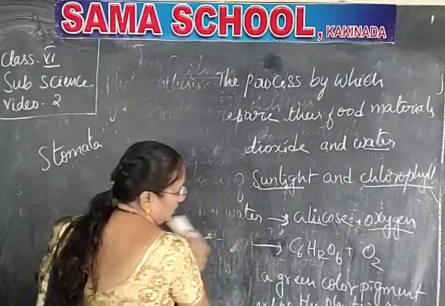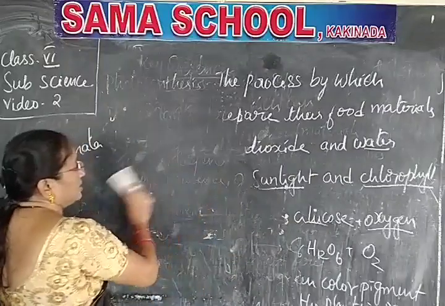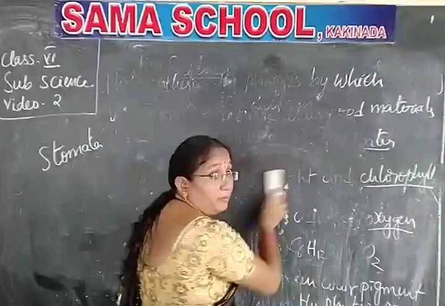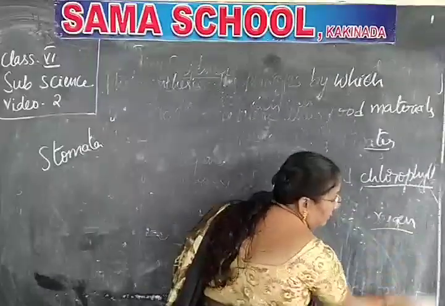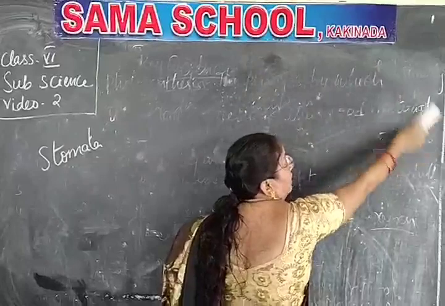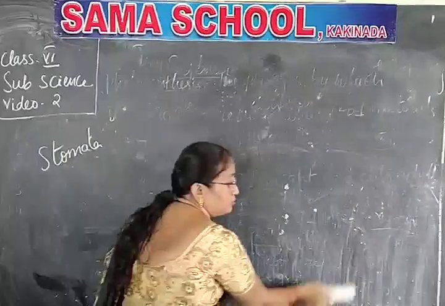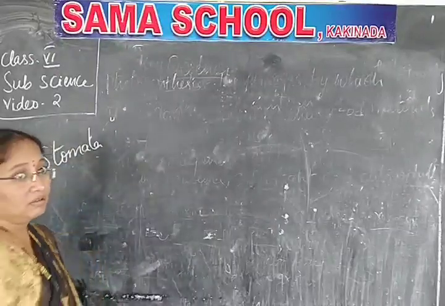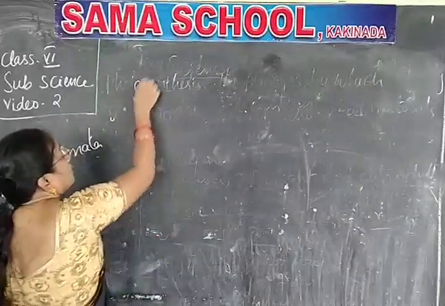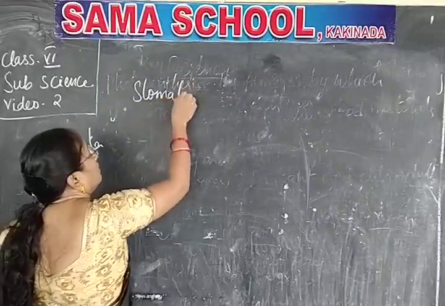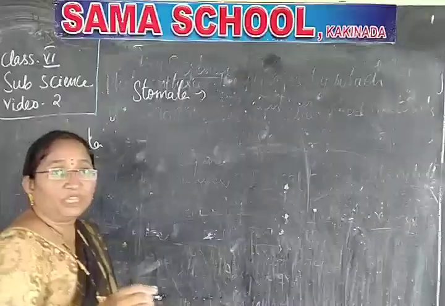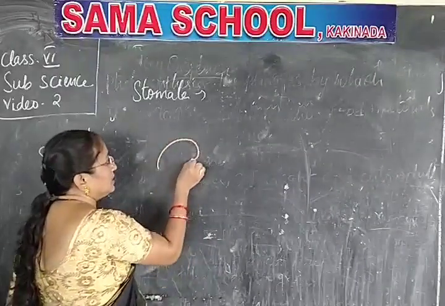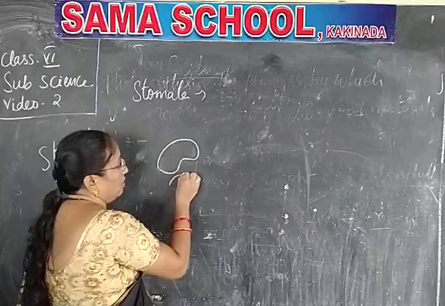As I said, taking in and giving out carbon dioxide or oxygen is performed by the stomata. So what are stomata? You will be learning today. Stomata are compared to the nose. Understand? So let me draw. These are the bean-shaped guard cells.